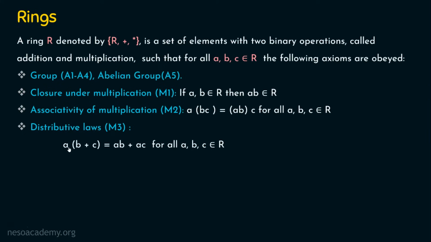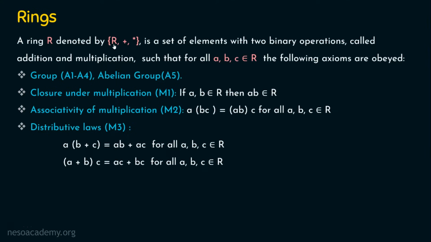Let's see the distributive laws. We have associativity of multiplication in M2 and we have associativity of addition in A2. We know associativity under addition or multiplication deals with the same symbol. But distributive means it uses both the symbols, addition and multiplication. So A into B plus C is equal to AB plus AC. If you take A, B, C, all these A, B, C belong to R. It should also satisfy one more condition. It is A plus B into C, which is equal to AC plus BC. So as usual, for all A, B, C belonging to R, the distributive law should also be satisfied.